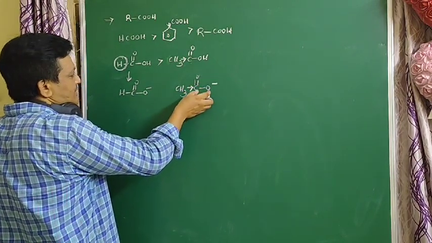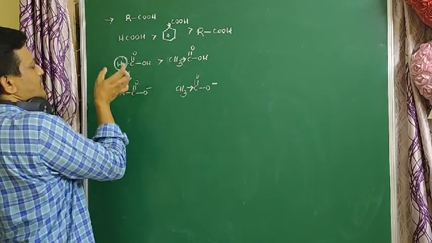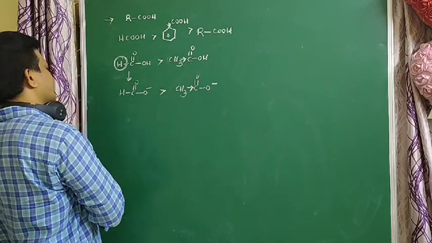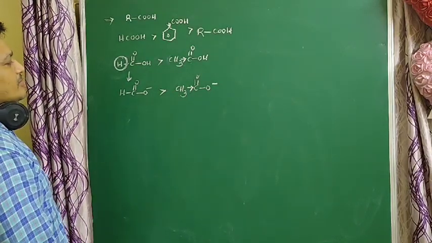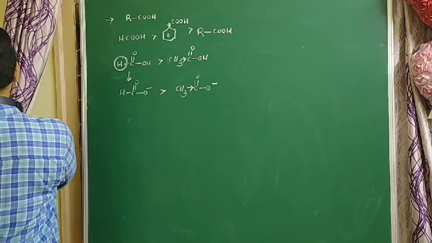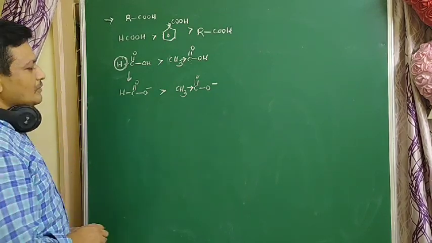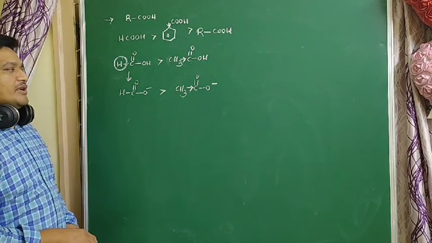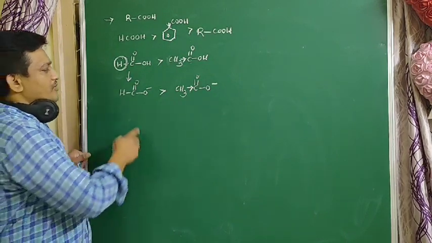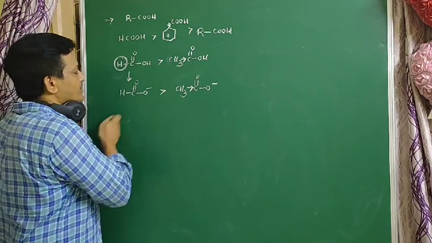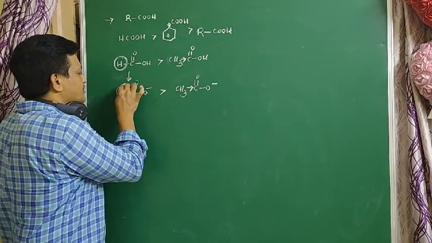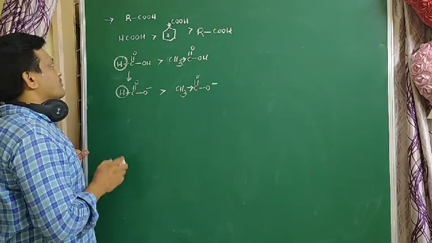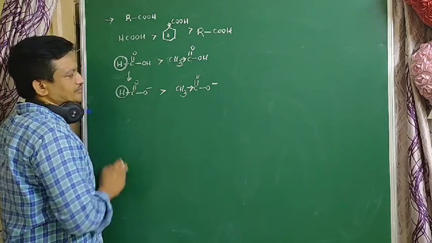This carboxylate ion is less stable when compared to that carboxylate ion. So the formate ion is more stable than the acetate ion. That is very important. The formate ion is more stable because hydrogen has a zero inductive effect.